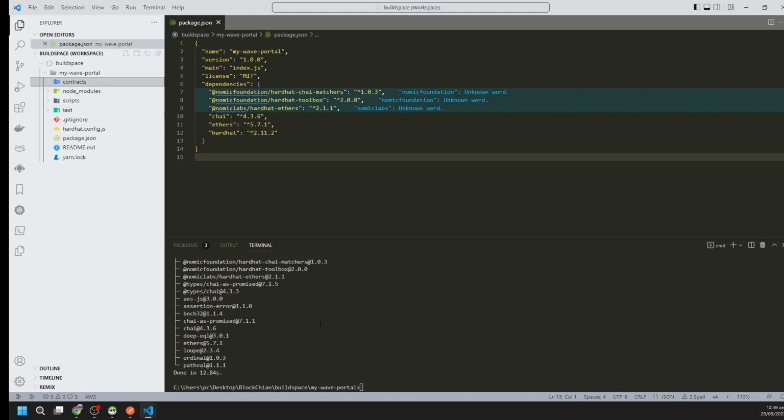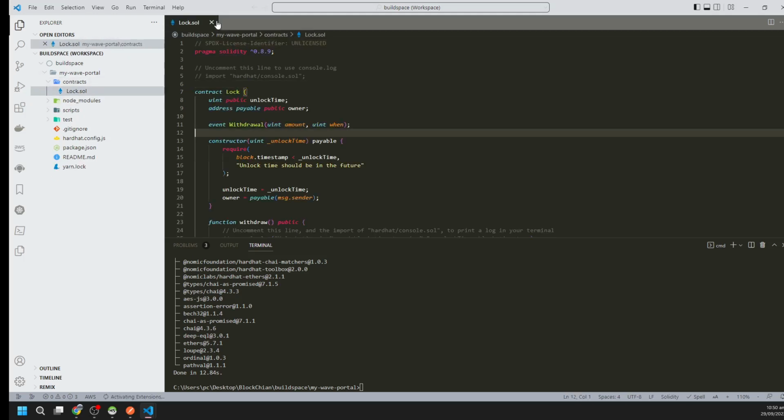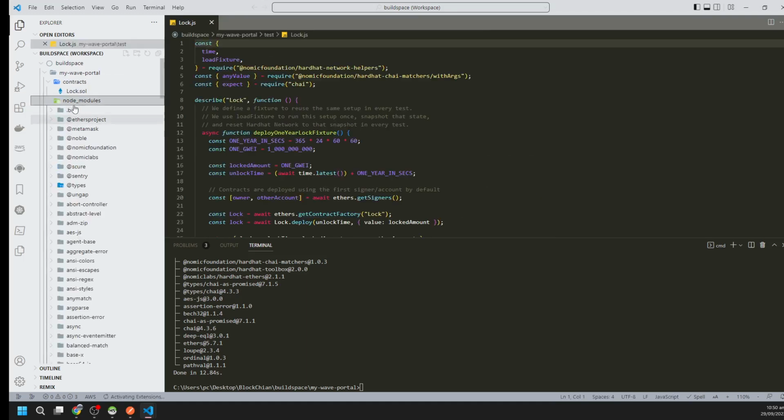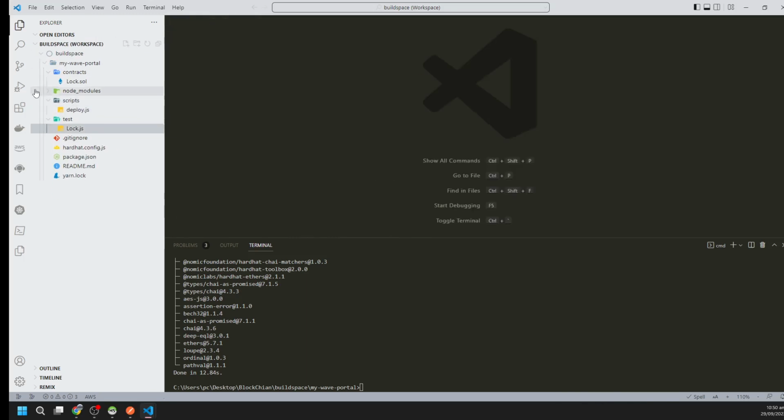We can see that after running these commands we have a few folders created: contracts, scripts, test. Contracts has a smart contract that is created automatically, and the test script and the deployment script we'll go through.